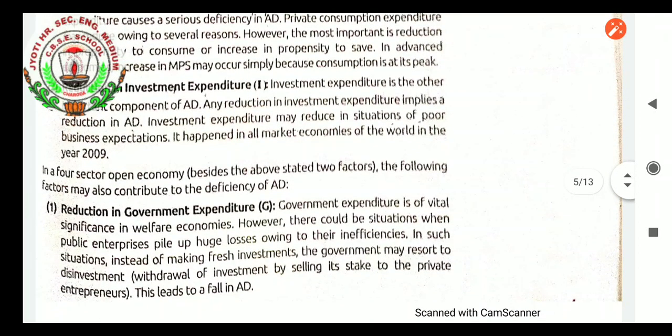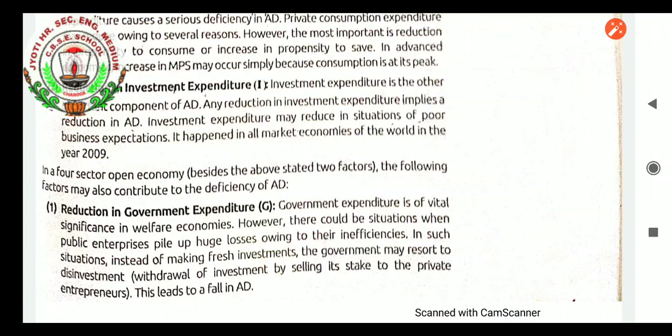Now we will say reduction in government expenditure. If the government is not able to earn the revenue in the given time, definitely the expenditure made by the government will not be so high and demand will go down. The revenue of the government is the source of income on the basis of which they make the expenditure for the welfare of society. If their income is not proper, they will have to reduce the expenditure.